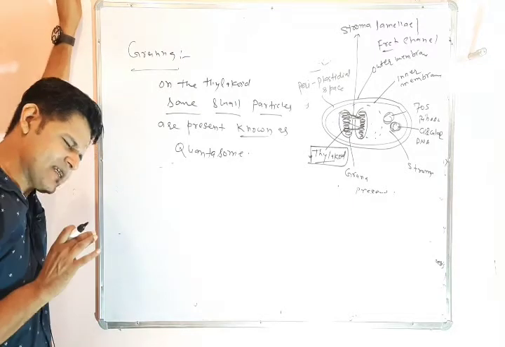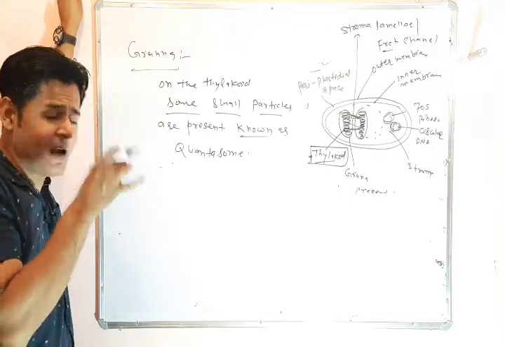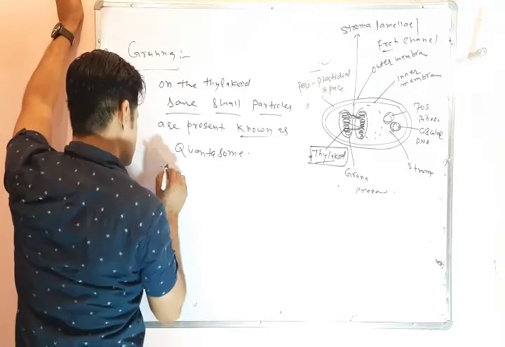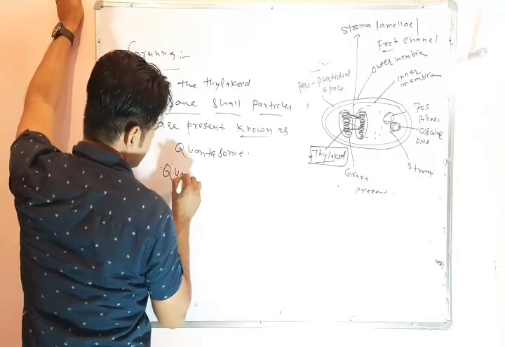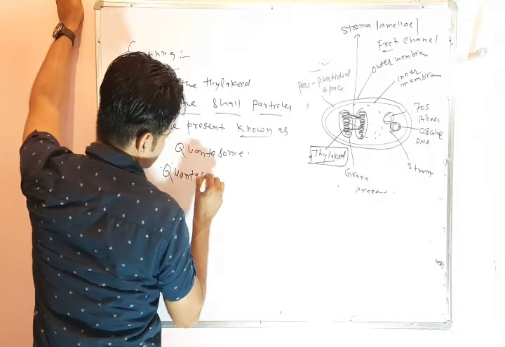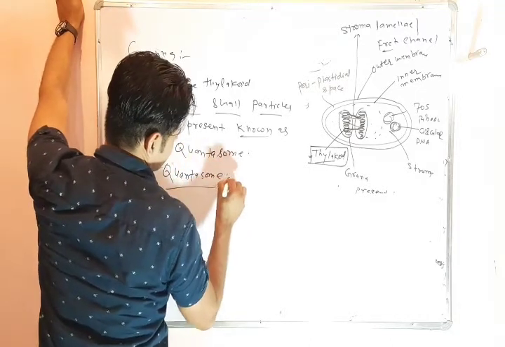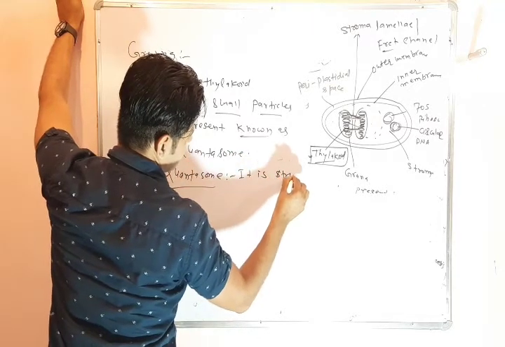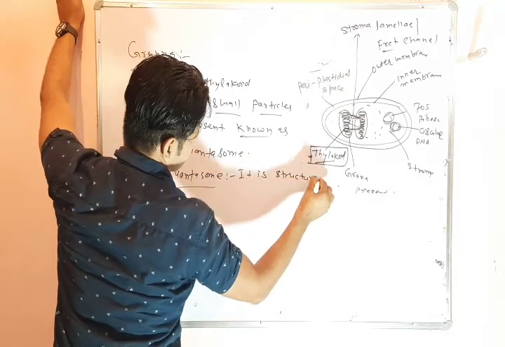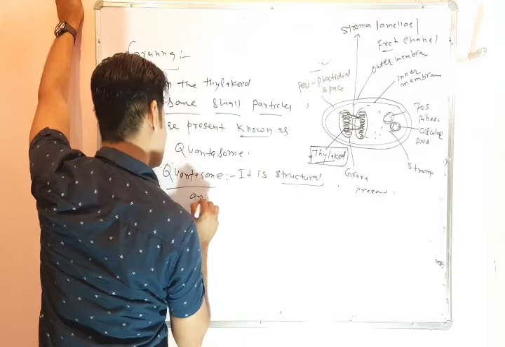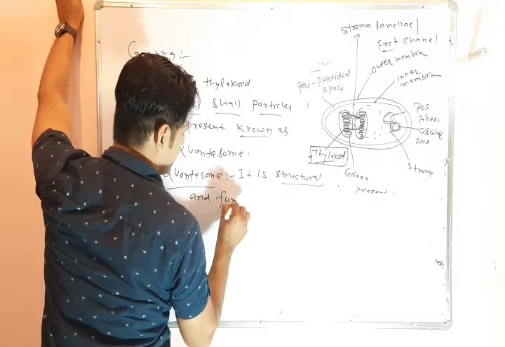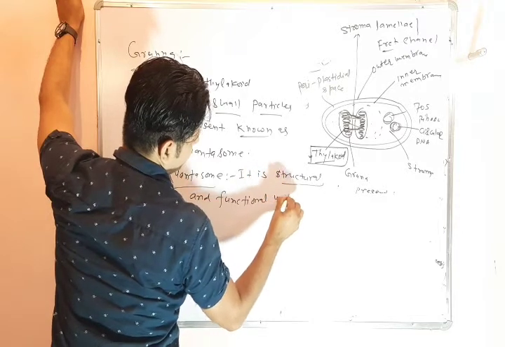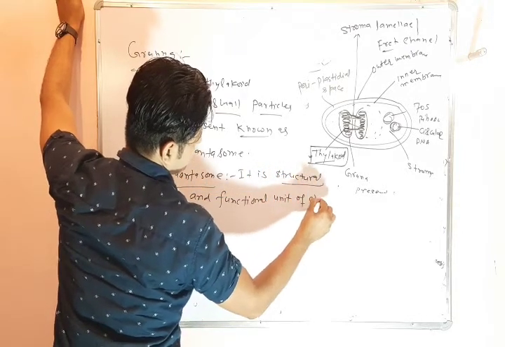So we can say that the structural and functional unit of chloroplast is quantasome. What is the quantasome? Quantasome is a structural and functional unit of chloroplast.